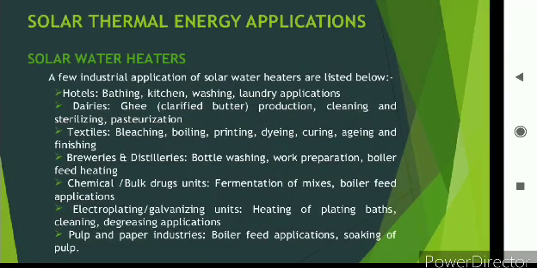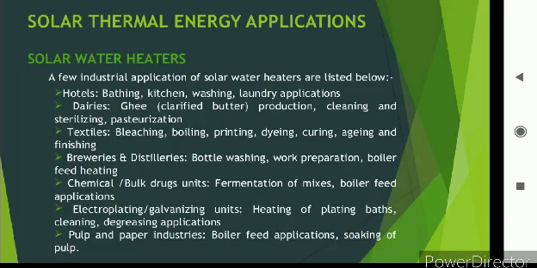which is used in various household applications, as you can see in the diagram. Next is solar thermal energy application. There are various applications of solar thermal energy, of which I have discussed a few. First, hotels. In a hotel we use a flat plate collector for boiling water, and hot water is used for bathing, kitchen washing, and laundry. Then dairies, where hot water is used for cleaning, sterilization, and pasteurization of milk.